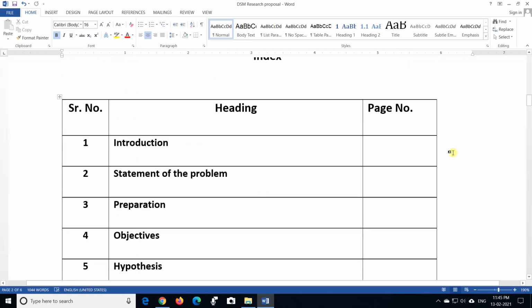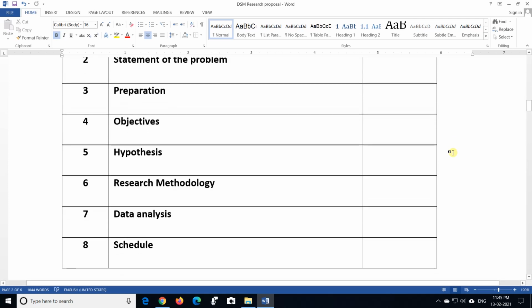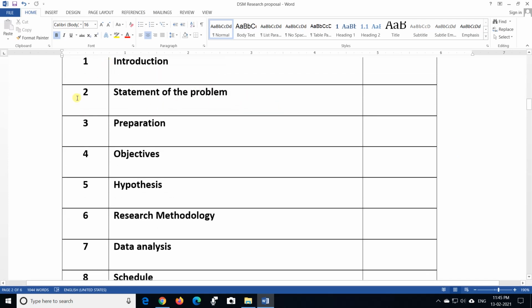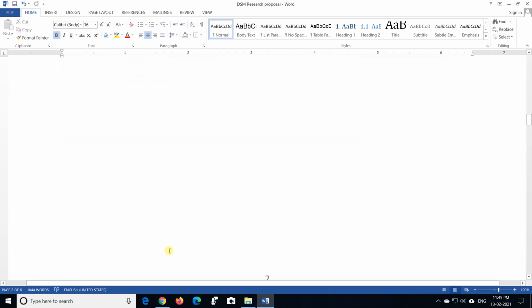Now let us see the points, those mentioned in the YCMOU textbook. There are a total of 8 points: introduction, statement of the problem, preparation, objectives, hypothesis, research methodology, data analysis, and schedule. These should be the 8 points of the action research proposal. Let us see them one by one with the same example.